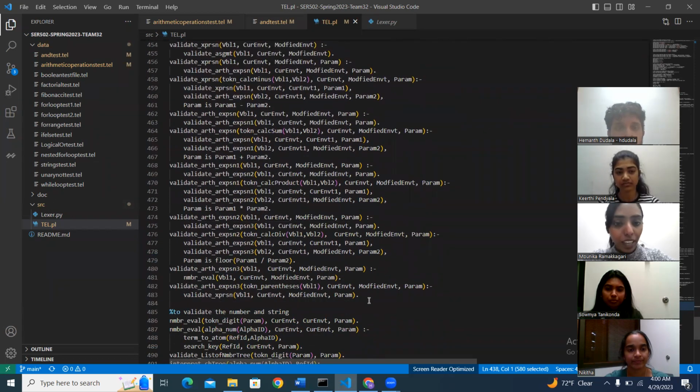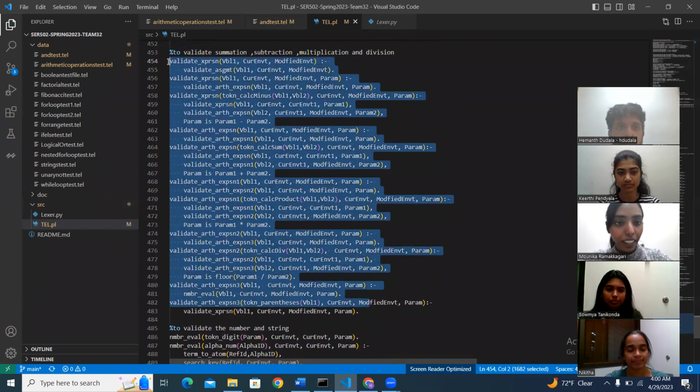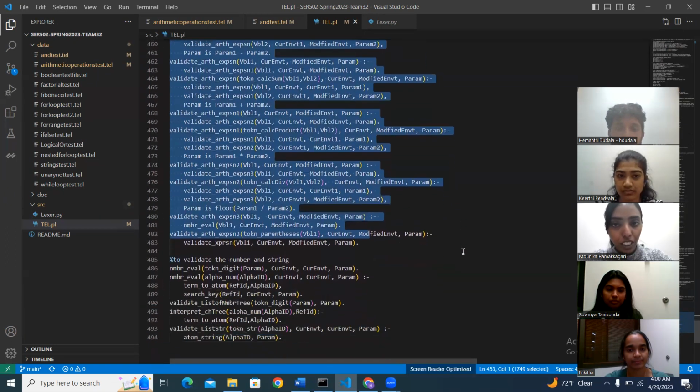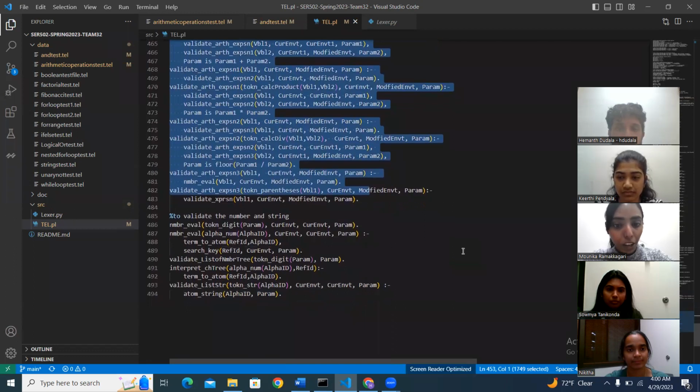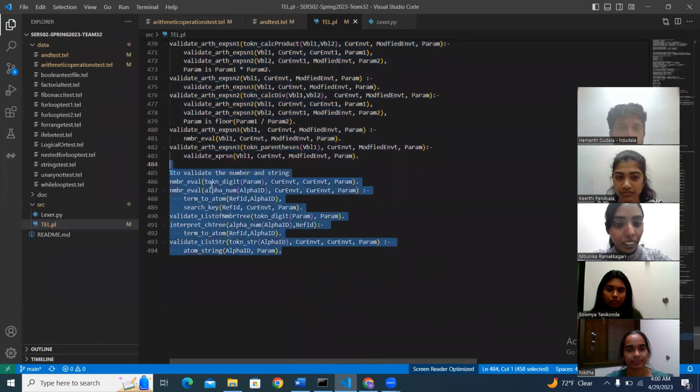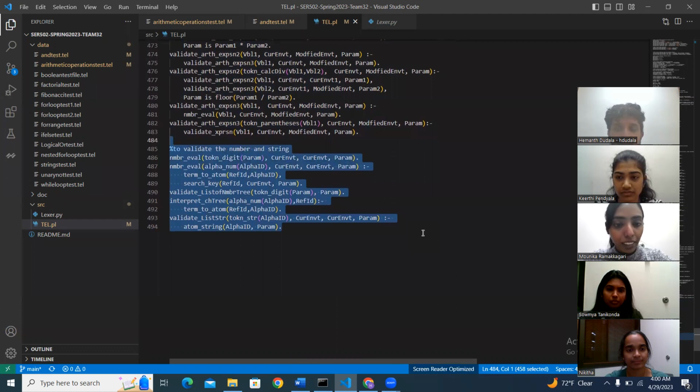Coming to the next set of slides, these lines are written to validate the summation, subtraction, multiplication, and division, which are mathematical operations, and this set of code is written to take the input number or string. Next will be continued by Hemant.